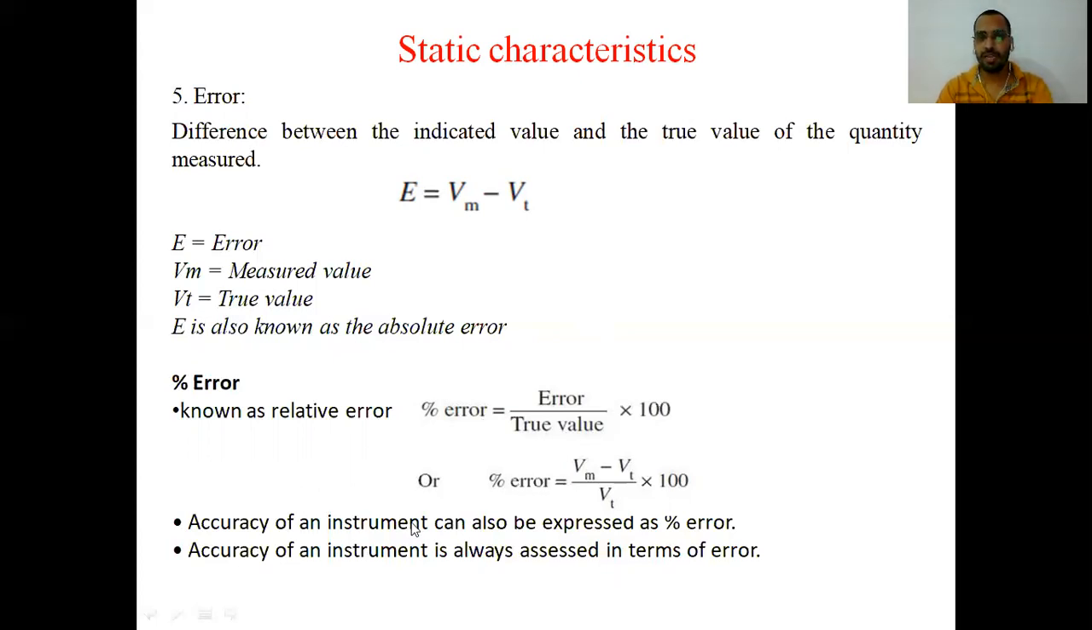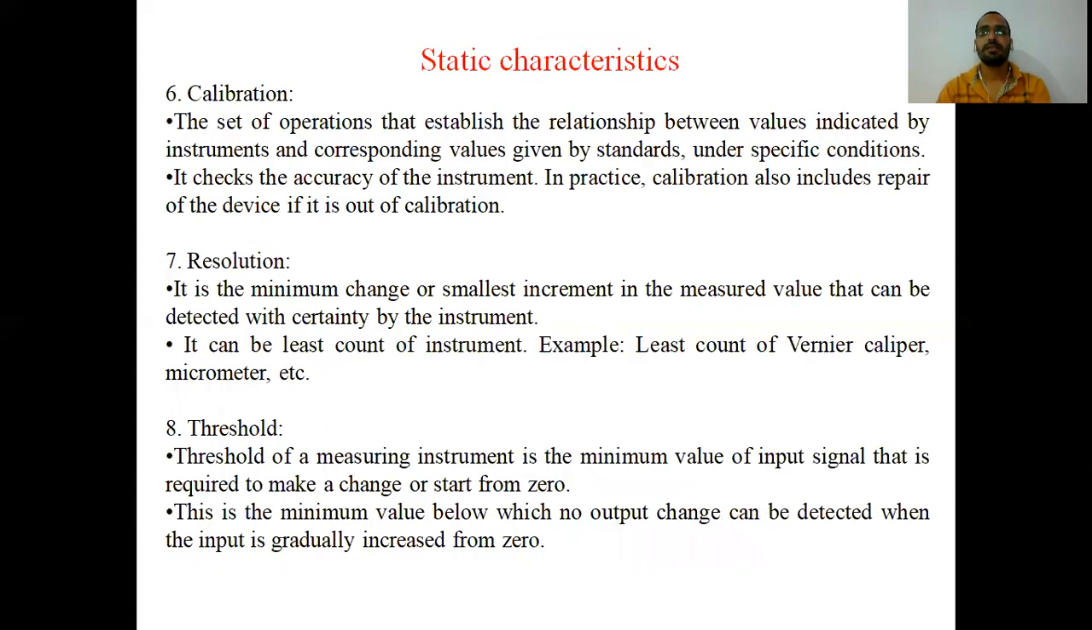So the accuracy of any instrument can be expressed as percentage error, or is always assessed in terms of error. Either it is given in terms of error, such as plus minus 0.5 mm, which is an absolute error, or if you are talking about percentage, then it is a relative error. Okay. Next characteristic is calibration.